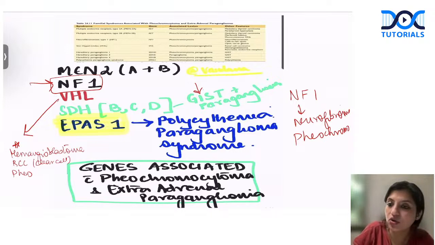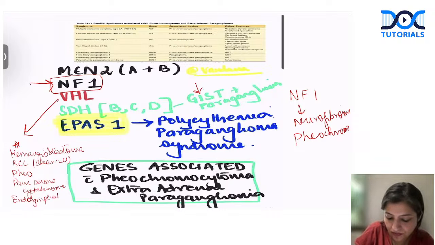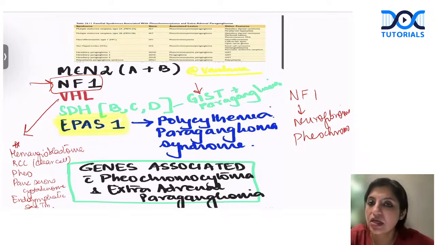It causes pancreatic serous cystadenomas, and it causes endolymphatic sac tumor. So these are the common tumors associated with this VHL mutation. That is one of the important questions.